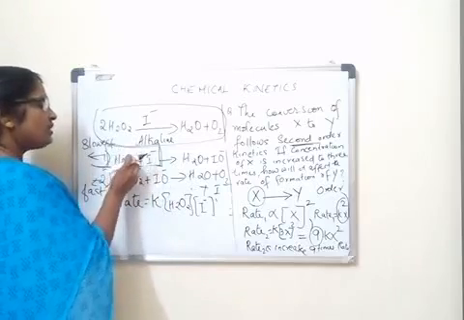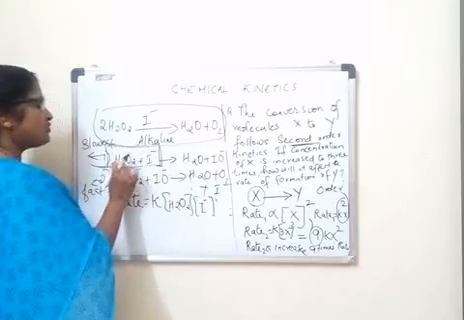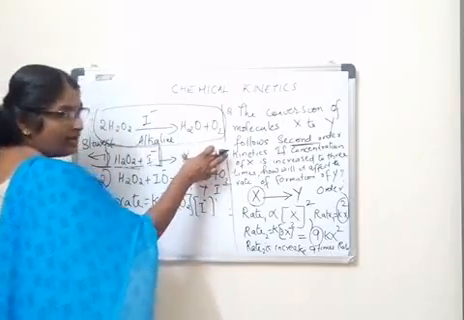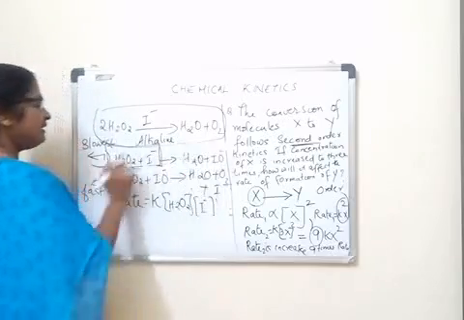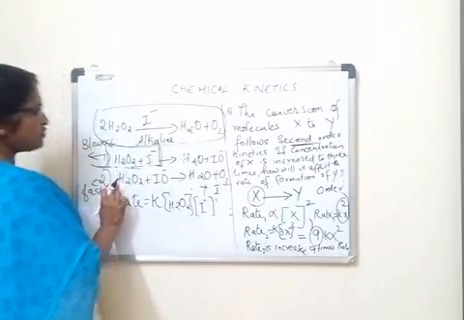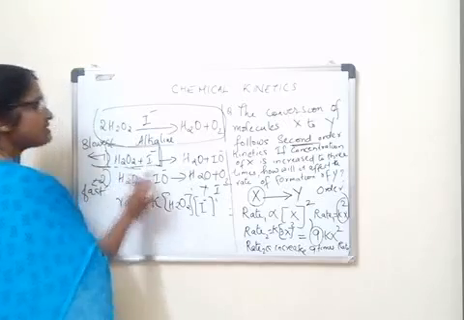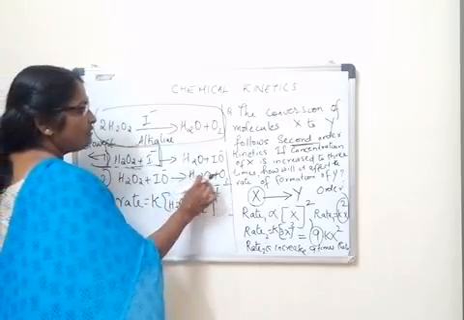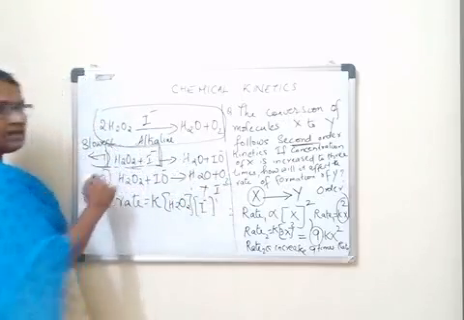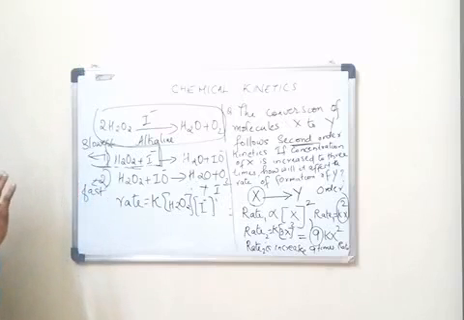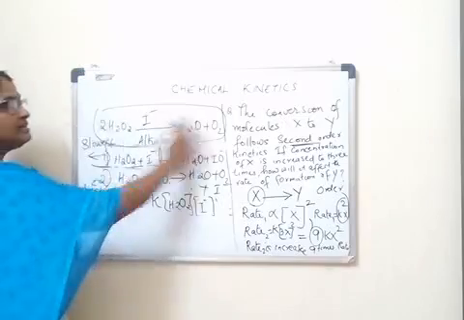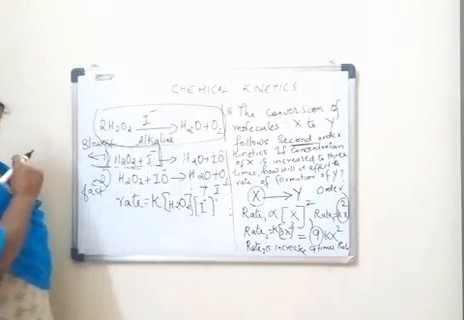So 2 molecules should collide simultaneously: 1 molecule of H2O2 and 1 molecule of I minus should collide simultaneously to yield this product. So for this step the molecularity is 2, and for this step also the molecularity is 2: 1 H2O2 plus 1 IO minus should collide simultaneously to proceed the reaction and give this product. So for individual steps we can predict. For elementary steps only we can predict the molecularity of a reaction. It has no meaning when we consider the overall reaction.